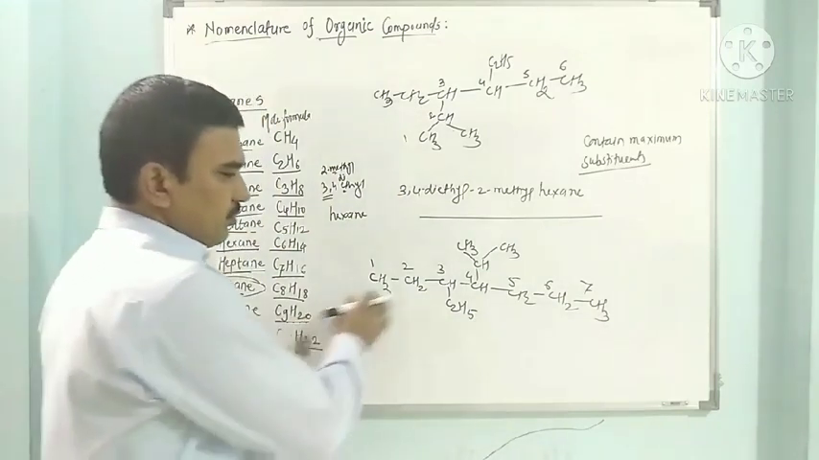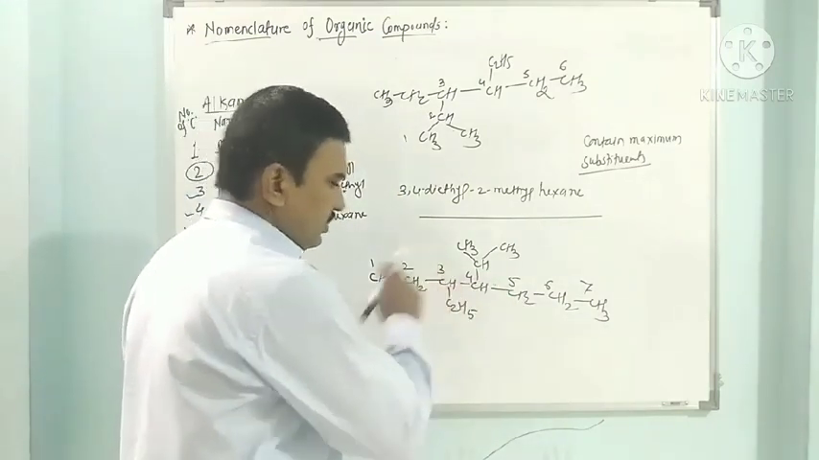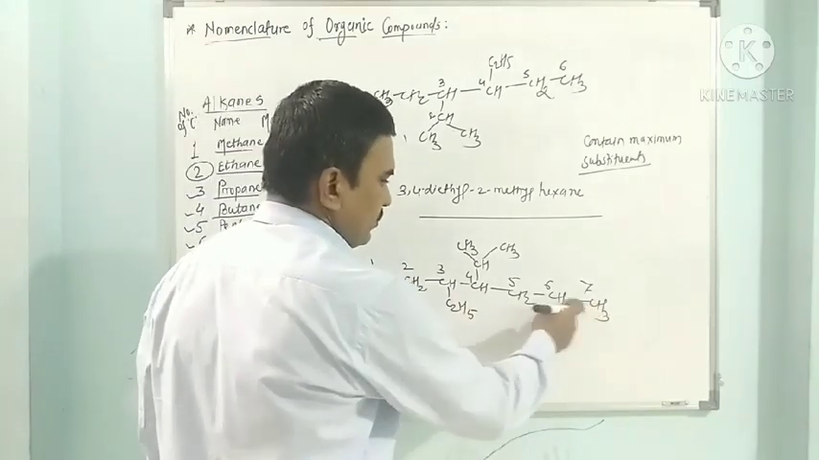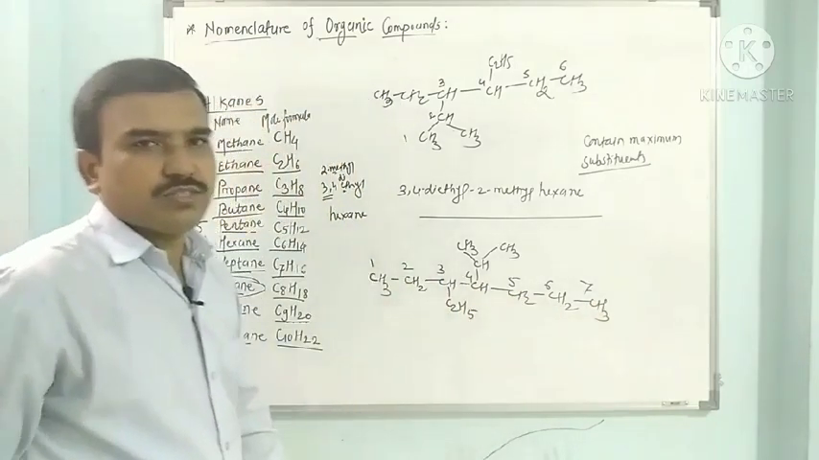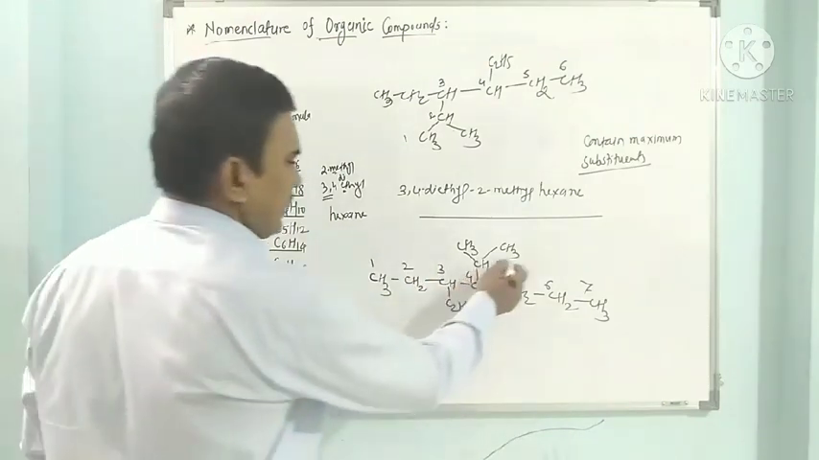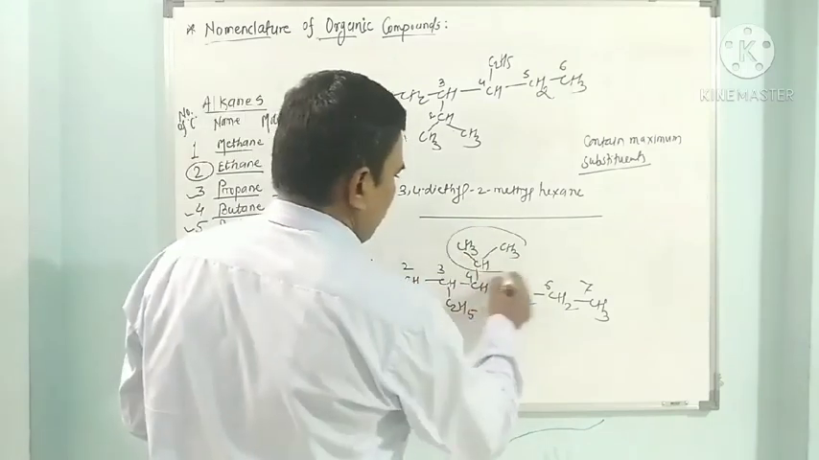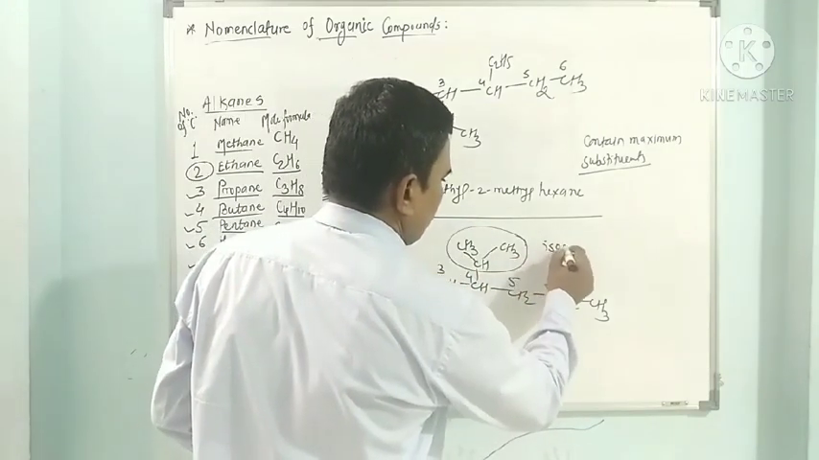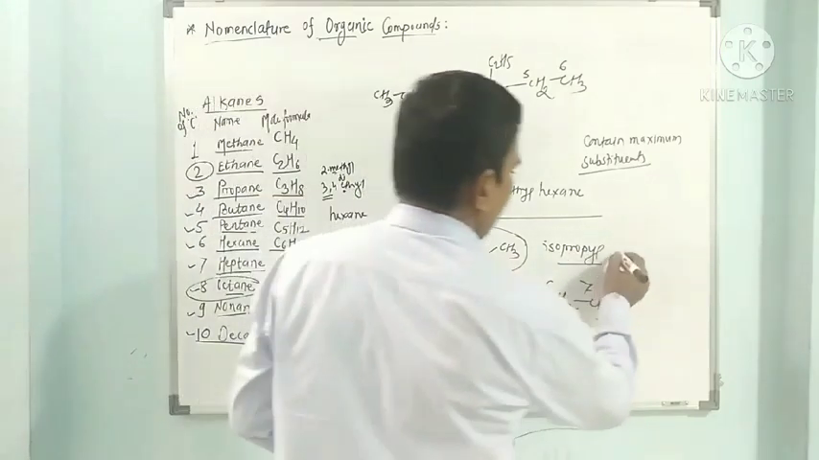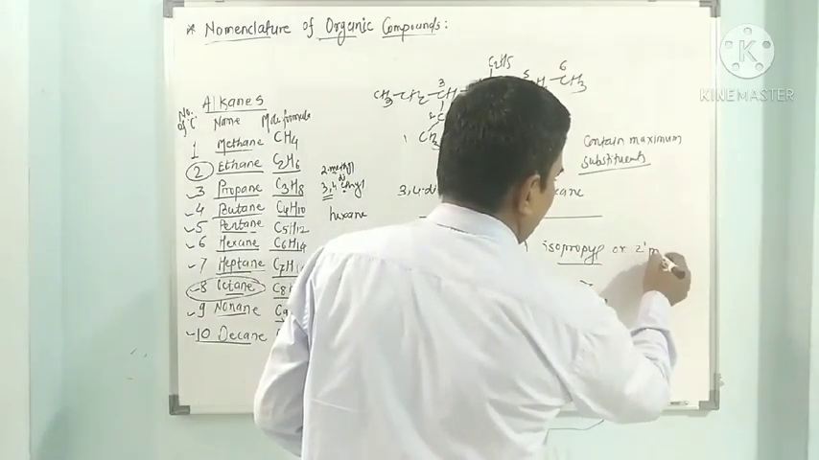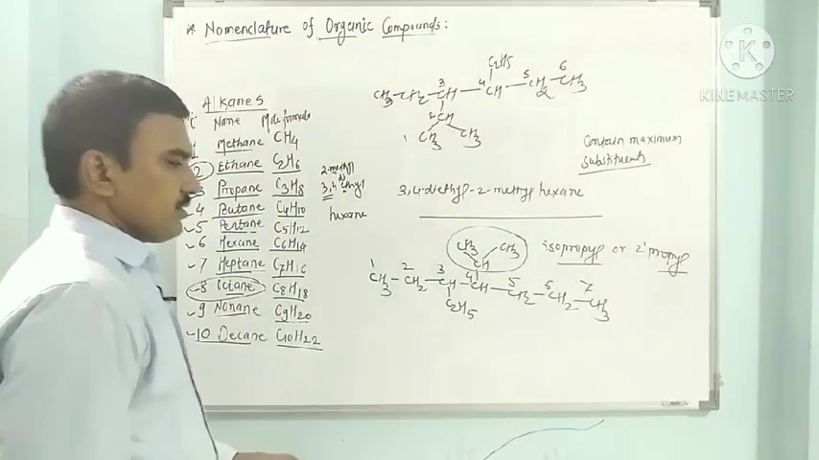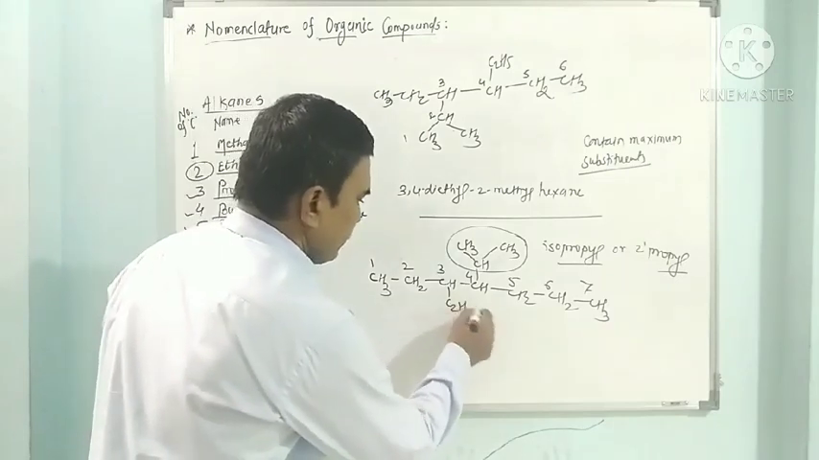If we start numbering from this side, then 3 and 4 go to the substituted carbons. If we start numbering from this side, 1, 2, 3, 4 and 5 will go to these. So definitely these are the lower numbers. Here this is an isopropyl group. This group is called isopropyl, or it is also called secondary propyl or 2-propyl. Secondary propyl or isopropyl is also accepted, and here this is ethyl.